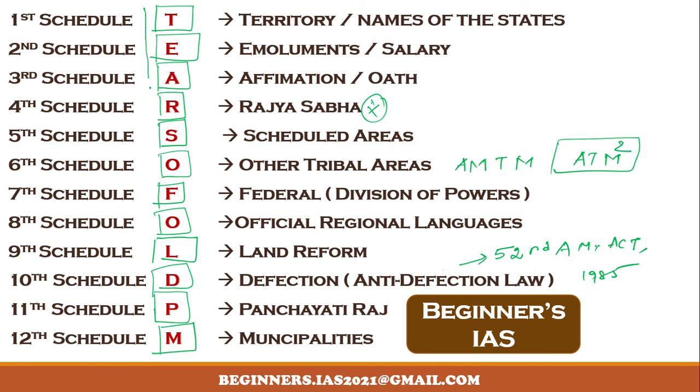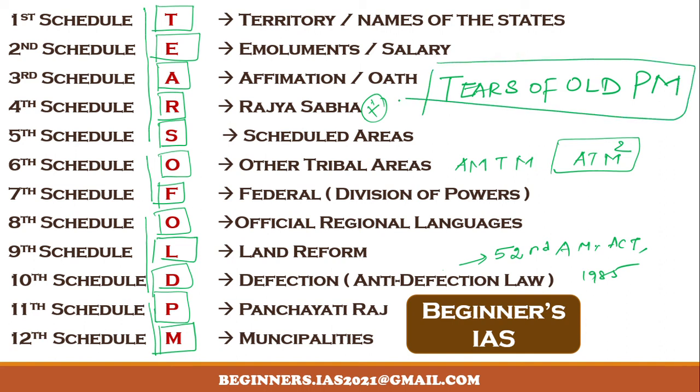See, the simple trick is TEARS, tiers of old PM. So this is the simple trick to remember. See, the simple trick is tiers of old PM. So that's it. So kindly remember this.